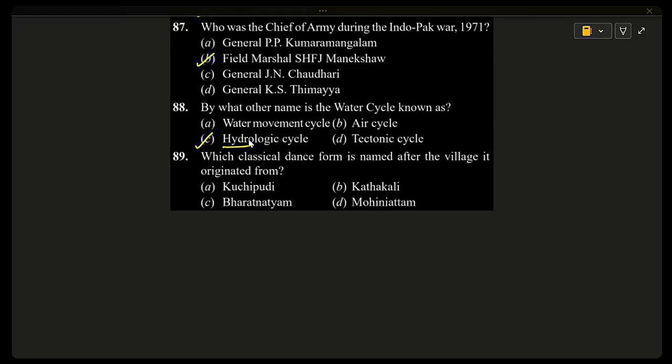The water cycle describes the continuous movement of water on Earth from oceans to the atmosphere, then to land and back again. Because this movement mainly involves water, water is, in terms, we call hydro. It is also called the hydrologic cycle. This cycle includes processes like evaporation, condensation, and precipitation.